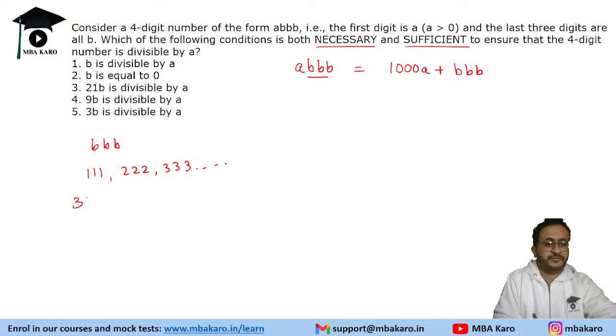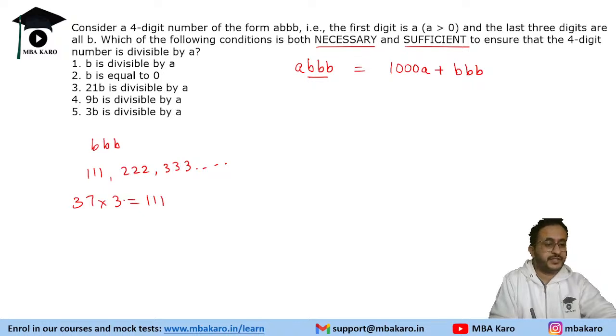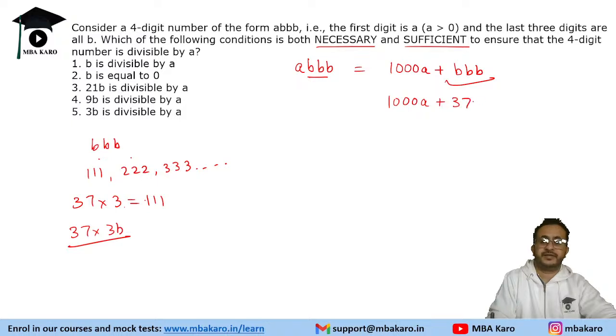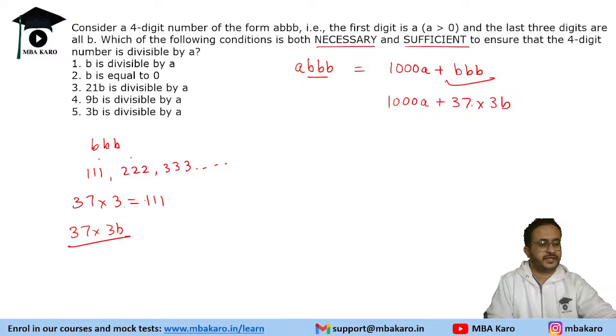So if you know this property that 37 into 3 is triple one, so it is a multiple of triple one. So bbb means that it is 37 into 3 and whatever is b. Let's say if we take b as 1, it is 37 into 3. If you take b equal to 2, it will be 37 into 3 into 2. So the total number is 1000a plus 37 into 3b. Okay, so that is the condition we will get.